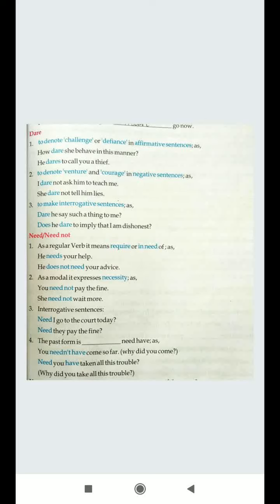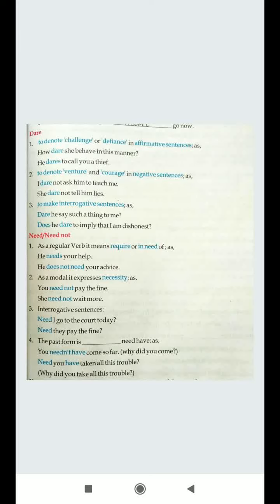Interrogation, you will always keep the verb at the beginning of the sentence. Need I go to the court today? That means is it necessary to go? So you are asking a question with a necessity. So the past form always has have, as you can see in the example. You need not have come so far. That means why have you come? It was not necessary. Need you have taken all this trouble? That means why have you taken this trouble? So it's a way of saying your mood and intention that it was not necessary.